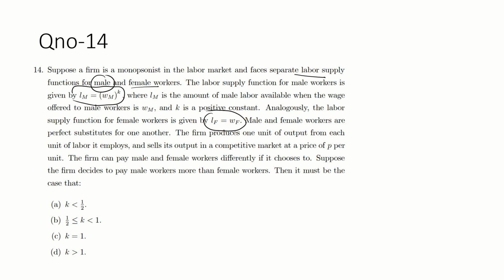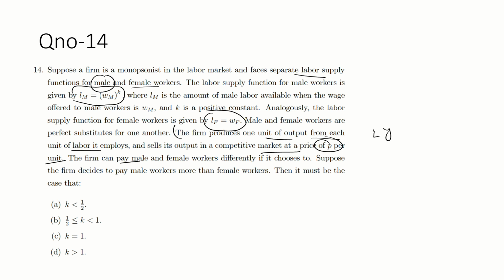The firm produces one unit of output from each unit of labor it employs and sells its output in a competitive market at a price P per unit. Guys, the firm produces one unit of output from each unit of labor employed.